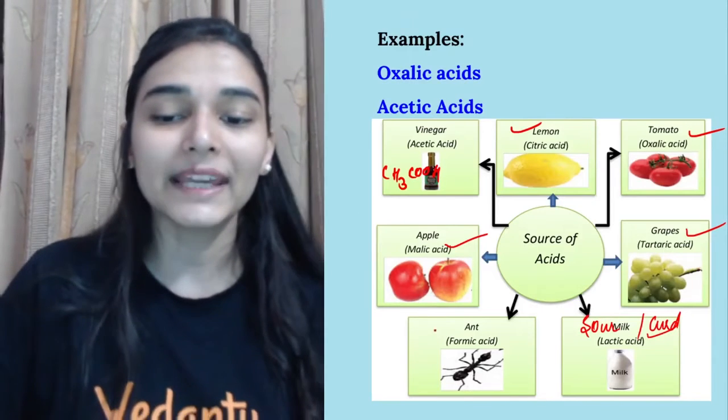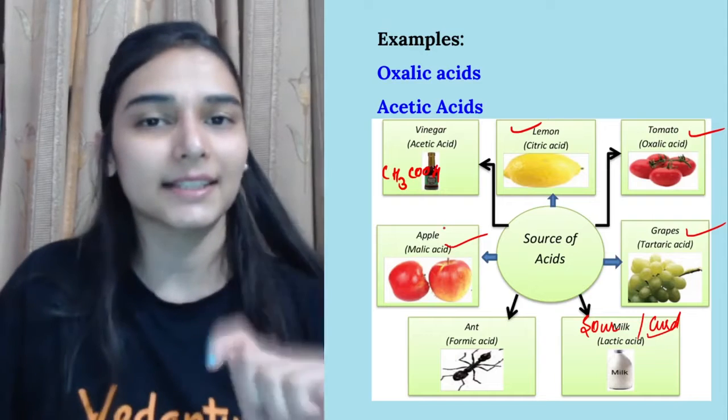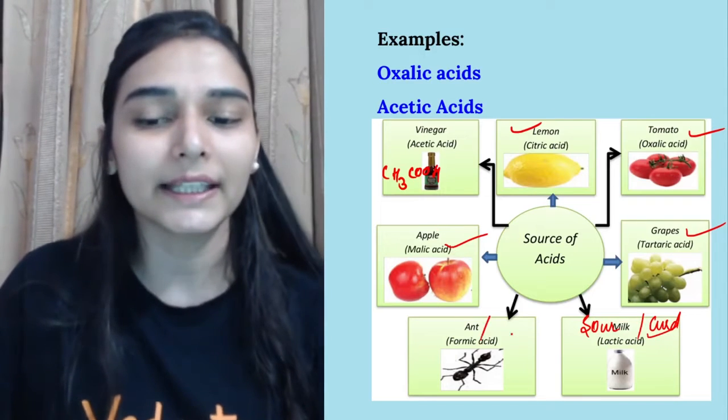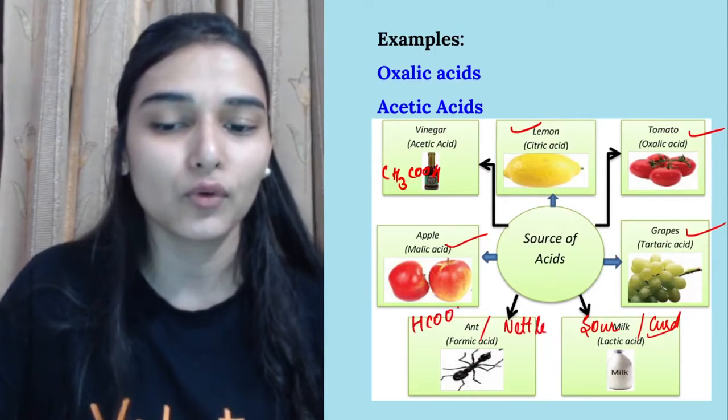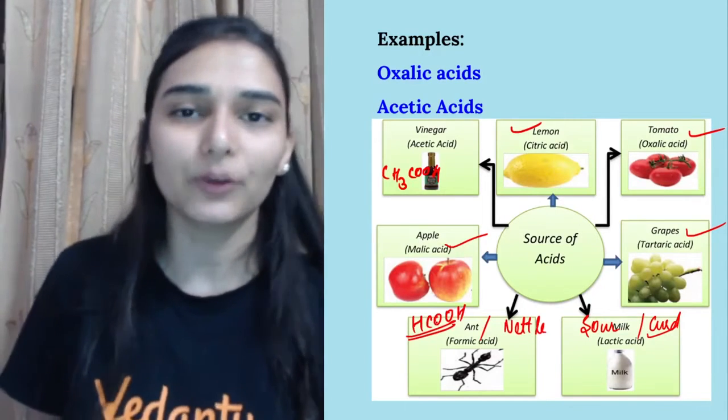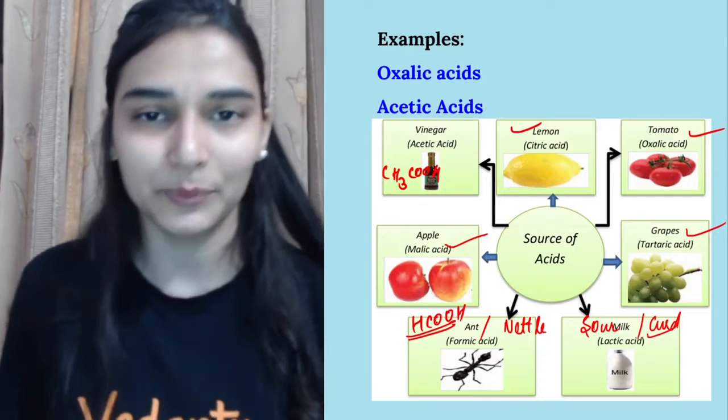Then formic acid is present in the ant sting. Or nettle is a plant, so in the nettle sting also you are having this formic acid. The composition is HCOOH. You also call it methanoic acid. That is the IUPAC name basically.